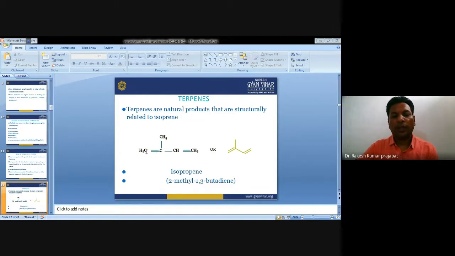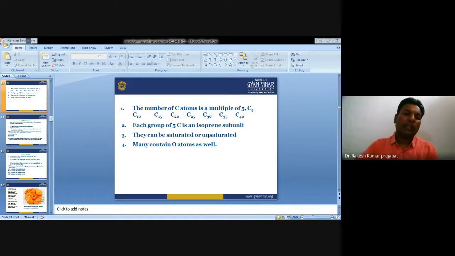So we can say 1, 2, 3, 4. So 2-methyl-1,3-butadiene. This is the structure of terpene. These terpenes are natural products that are structurally related to isoprene. The number of carbon atoms is a multiple of 5: 5, 10, 15, 20, 25, likewise. Each group of 5 carbons is an isoprene unit. So this is a polymerization of the isoprene units.